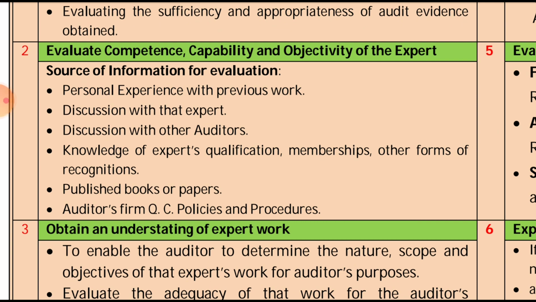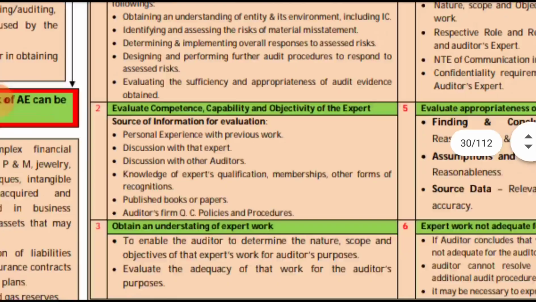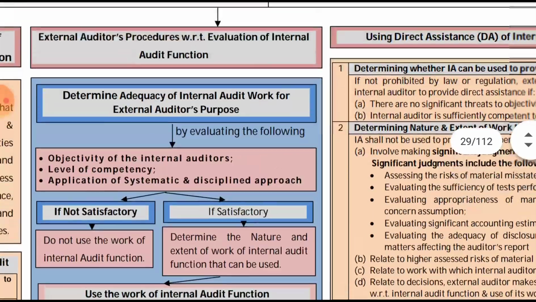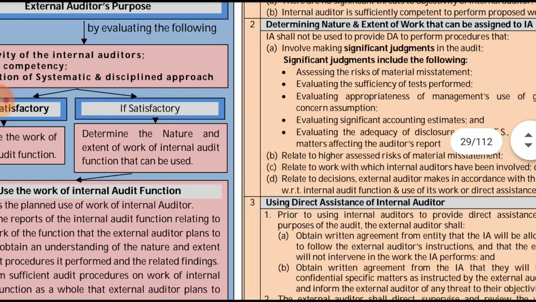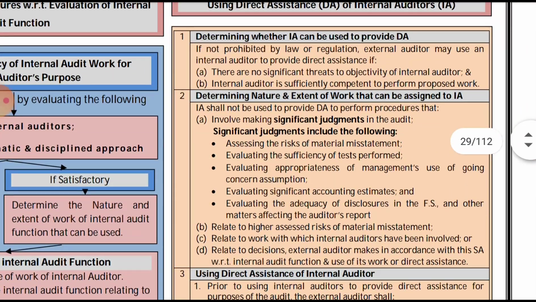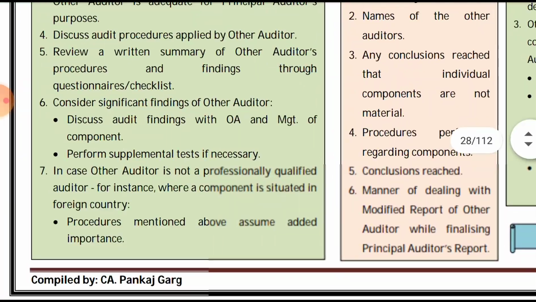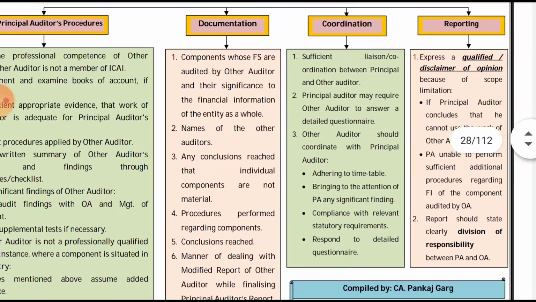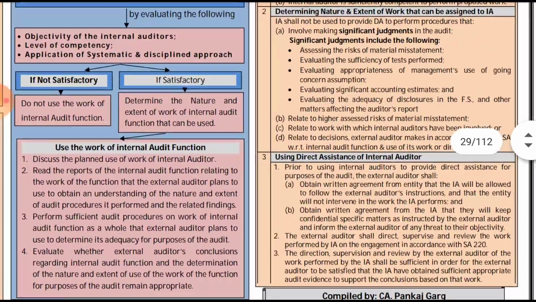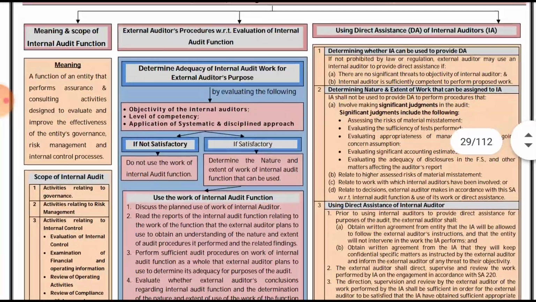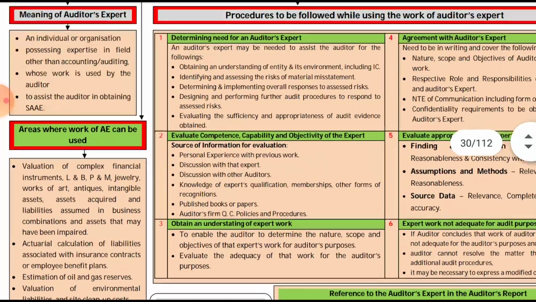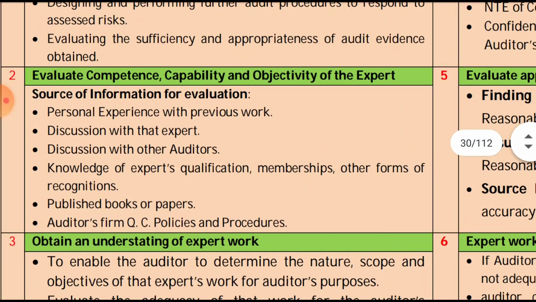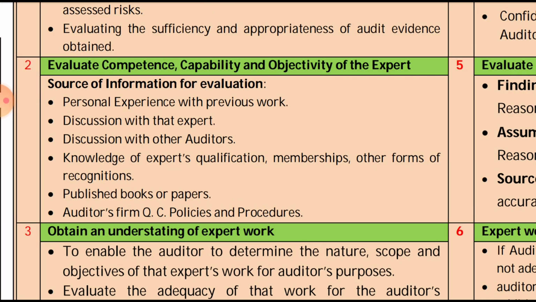So now we have seen in SA 610, I think. In which point have we seen it? It could be SA 500. Okay, that we'll understand by reading: how we'll evaluate the competency, capability, and objectivity of the expert.